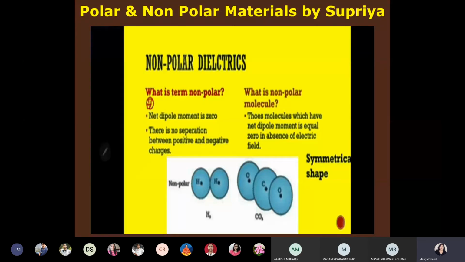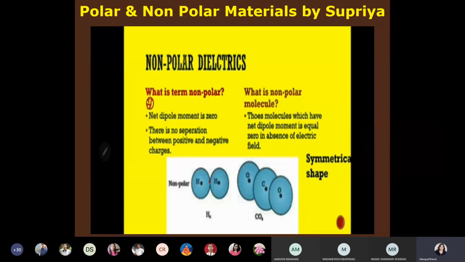Let us look at some examples. H2. H2 is a non-polar molecule because the center of mass of both H plus is here and therefore there is no separation between positive and negative charge. There is no dipole moment. Therefore H2 is a non-polar molecule.